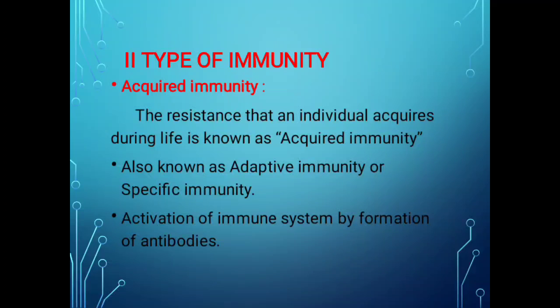In this type of immunity, the main role is the activation of the immune system by the formation of antibodies. When these antibodies are formed in the body, they neutralize the antigen. This is the main role of acquired immunity.